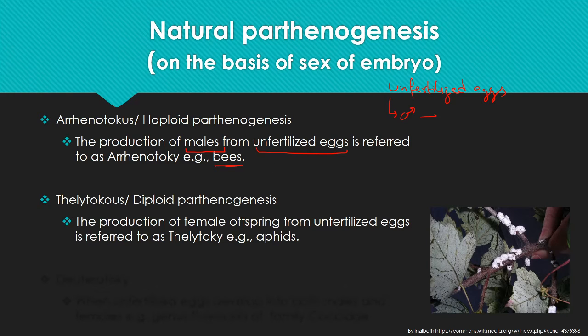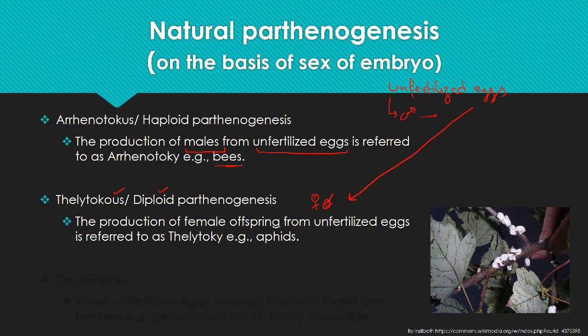In the case of thelytoky, or diploid parthenogenesis, unfertilized eggs give rise to females.